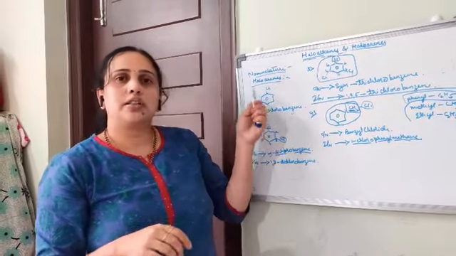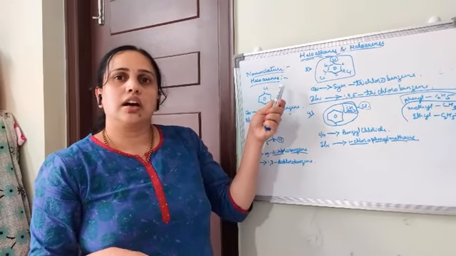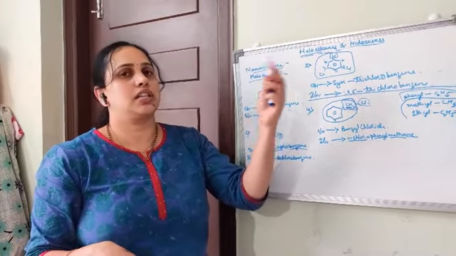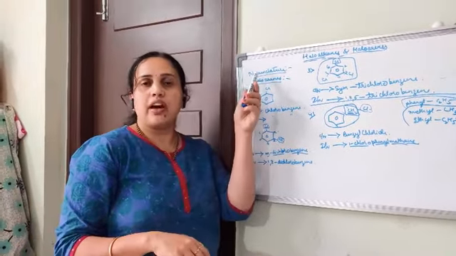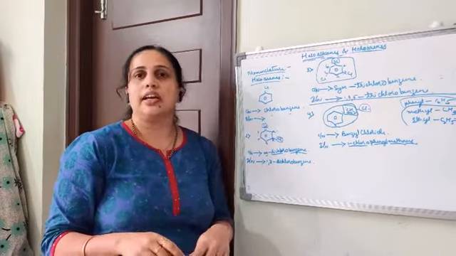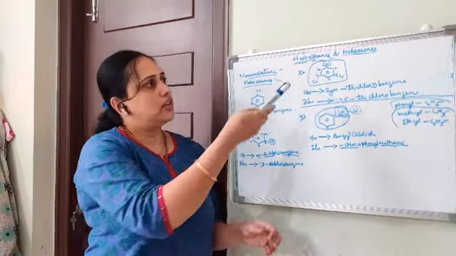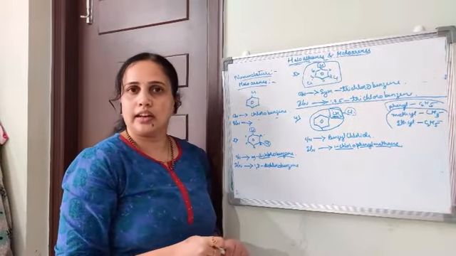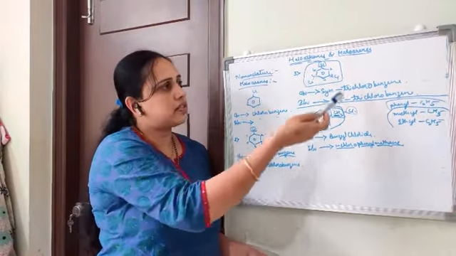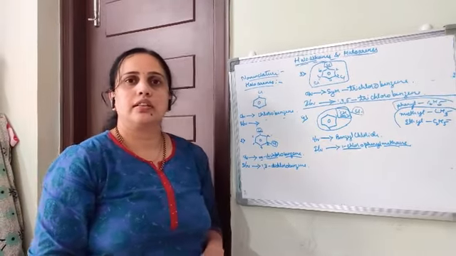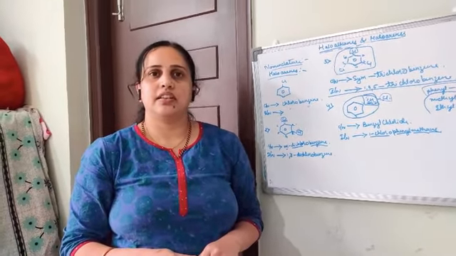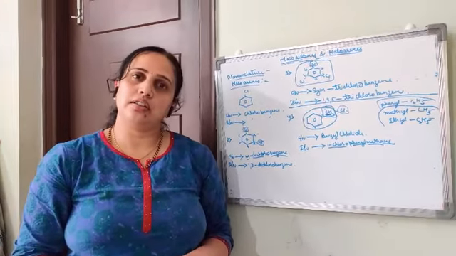We have also discussed the nomenclature of haloalkanes and haloarenes, right? There are many examples we have discussed. So, hope it is clear to you all. Thank you.